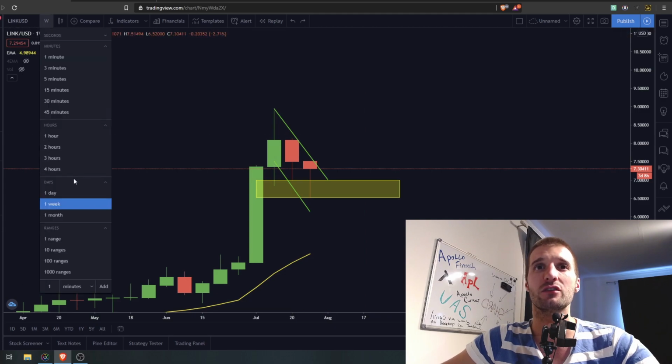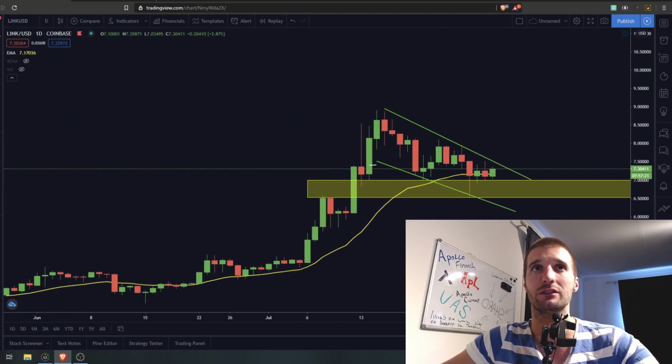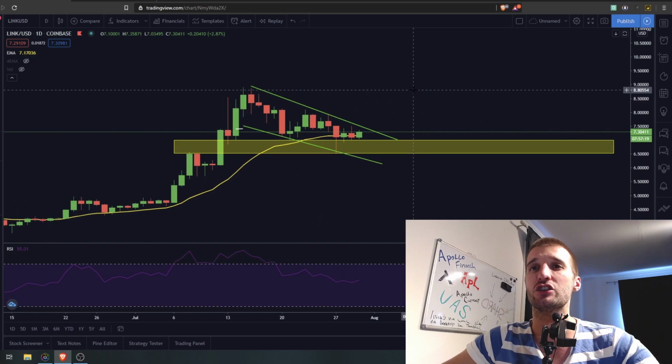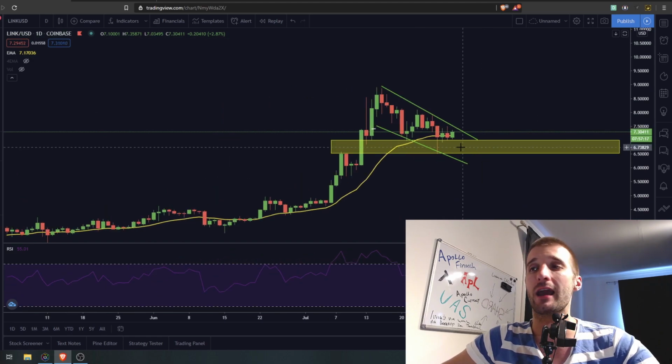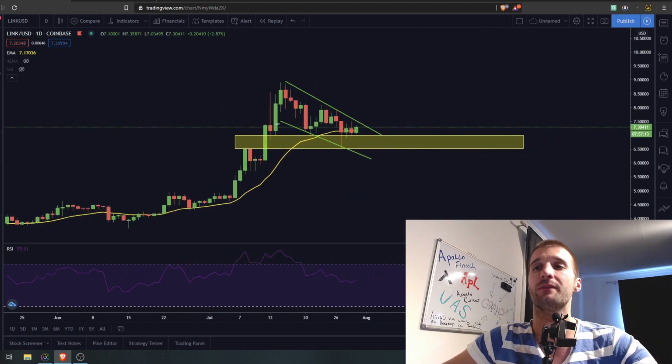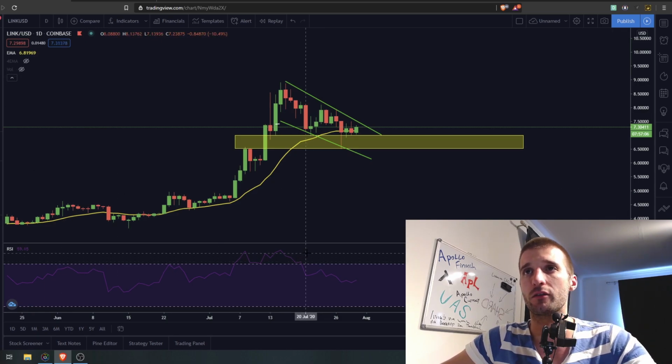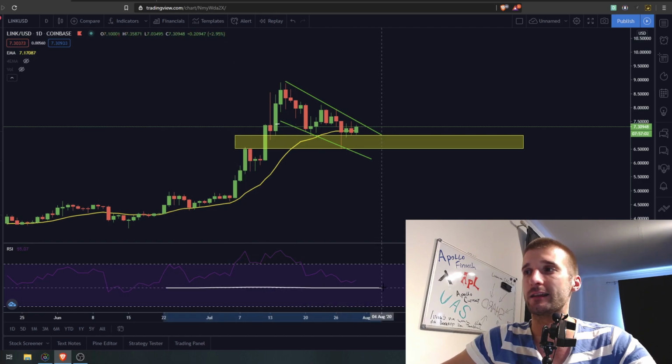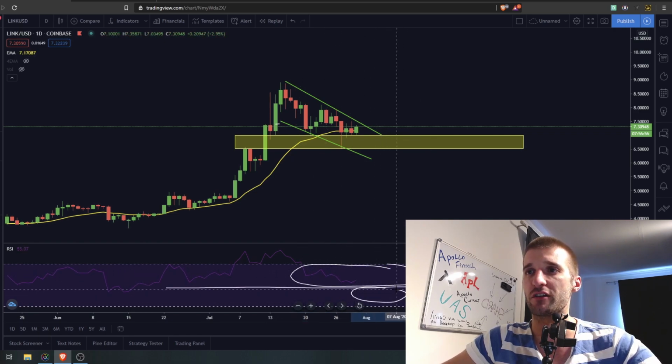This area is going to give you a good indication of what price could do. Now if we go on the daily chart on the RSI, relative strength index, there we can actually see that we are not in overbought territory, which means we have a pretty good cool down, let's say like that if you're a gamer, cool down in this area. This is a pretty bullish area. This is the bearish area over here.